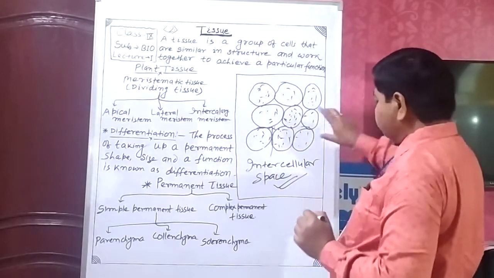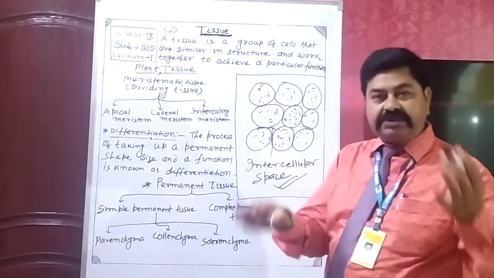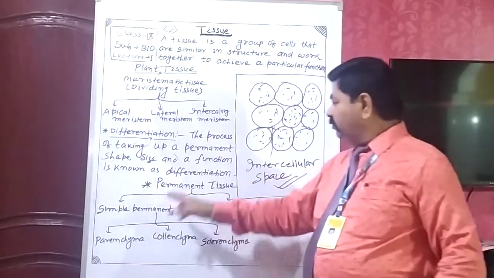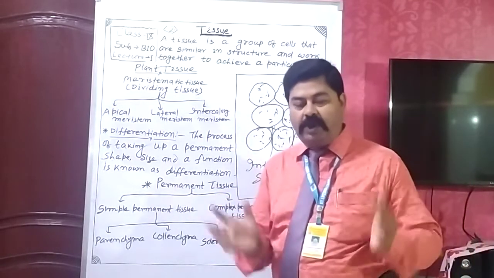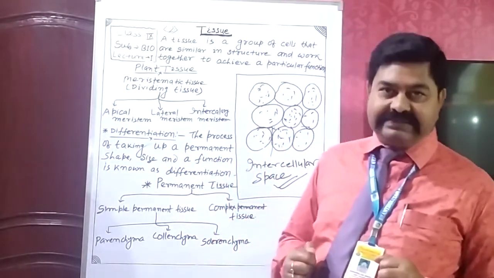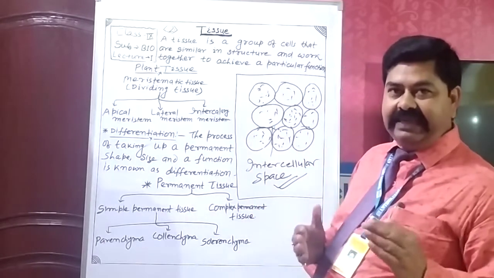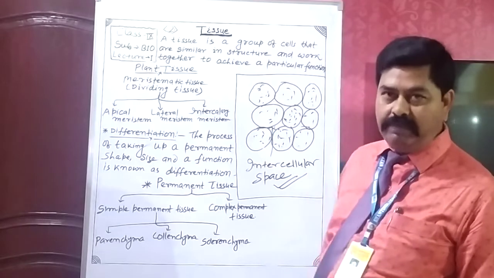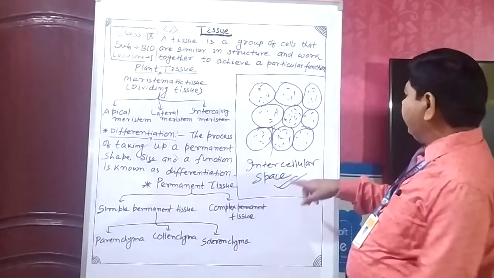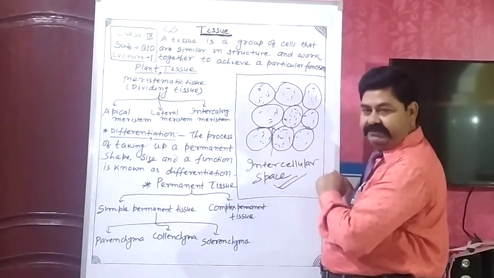The main function of parenchyma is to support the plants, for mechanical support and strength, or storing food material. Sometimes they also help in the formation of food.